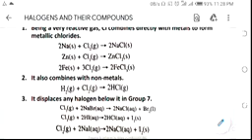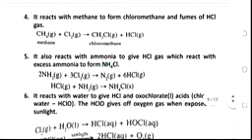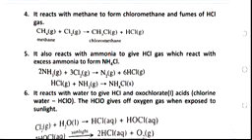Another chemical property of chlorine is that it reacts with methane to form chloromethane and fumes of hydrogen chloride gas. As you can see in the equation there, methane reacts with chlorine. This reaction usually takes place in the presence of light. It is an example of photochemical reaction.